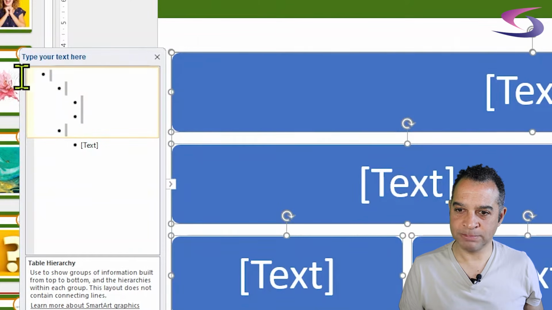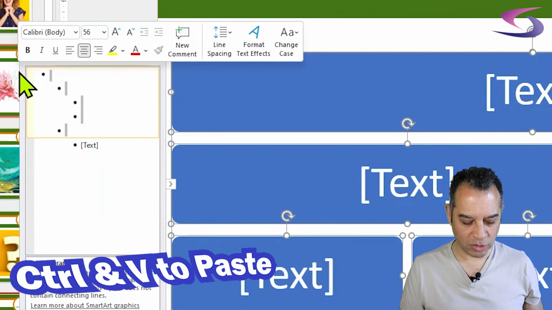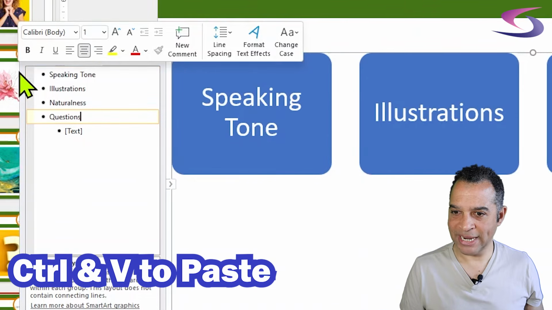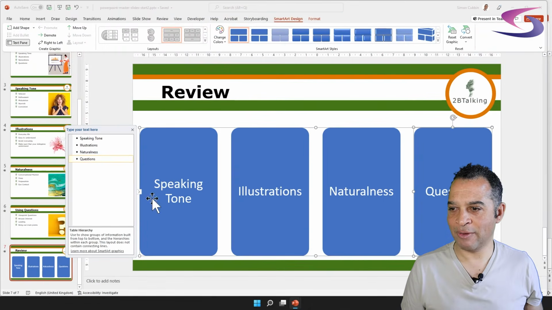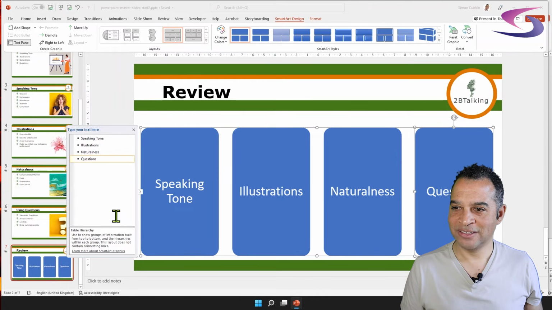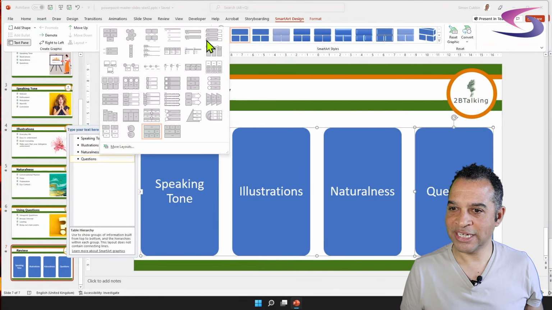So I'm going to highlight all these bullets and then I'm going to Control V to paste. I've got an extra text at the bottom here, so I'm just going to press delete on the keyboard to remove that. And now I can see I've got these ones here, which is good. I'm just going to have a muck around with this. I can never remember which one that I need to change this to, so let me just have a quick practice.